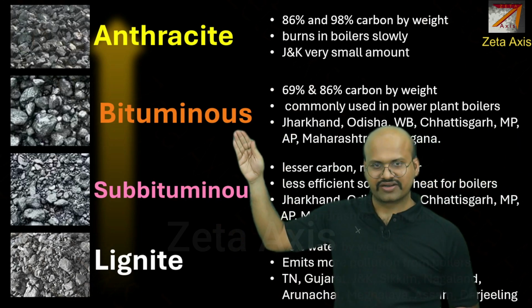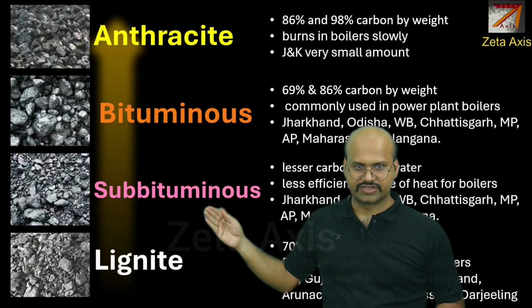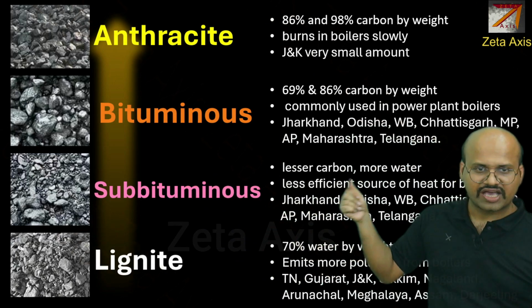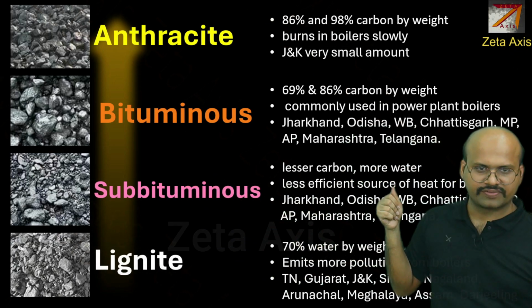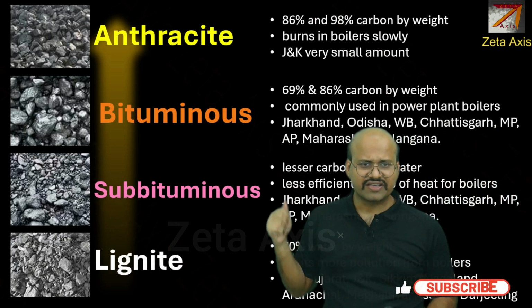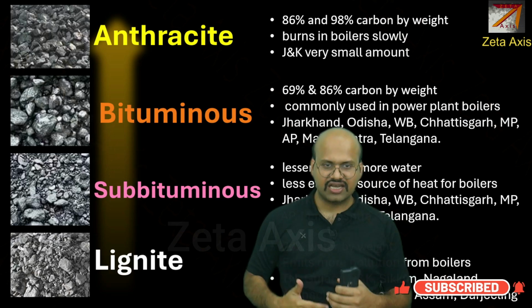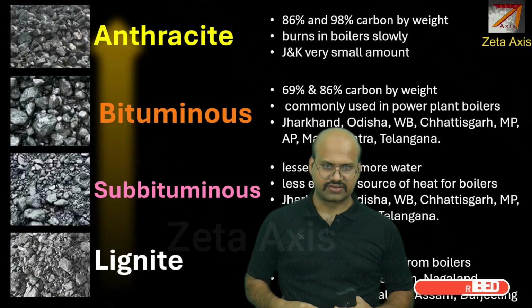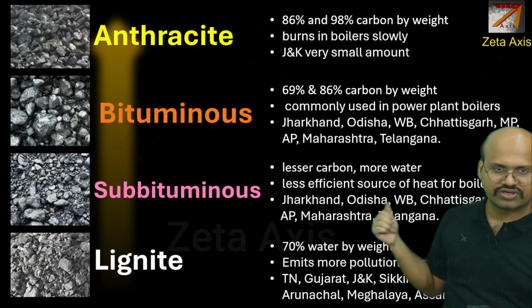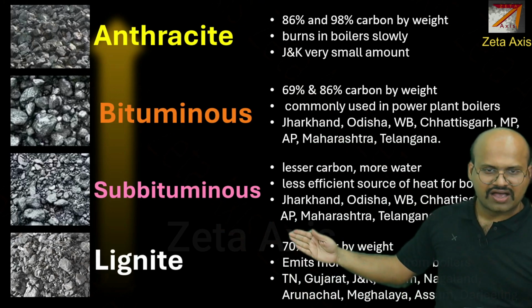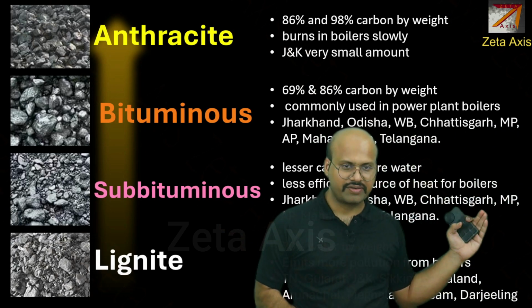Slightly lesser in grade is subbituminous coal, which has less carbon and more moisture, or more water. It is a less efficient source of heat in the boilers. Therefore, this is rarely used in steel production. We find it in Jharkhand, Odisha, West Bengal, Chhattisgarh, Andhra Pradesh, Maharashtra, Telangana and Madhya Pradesh.